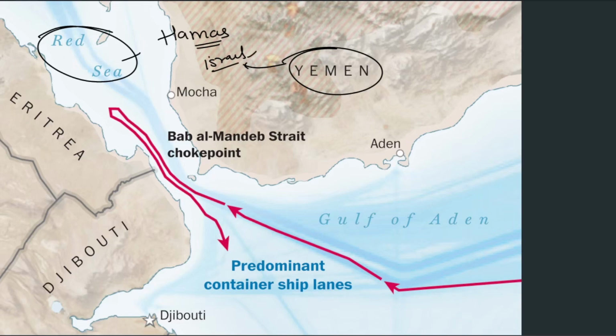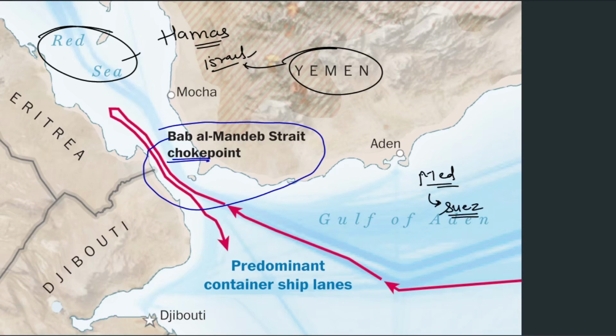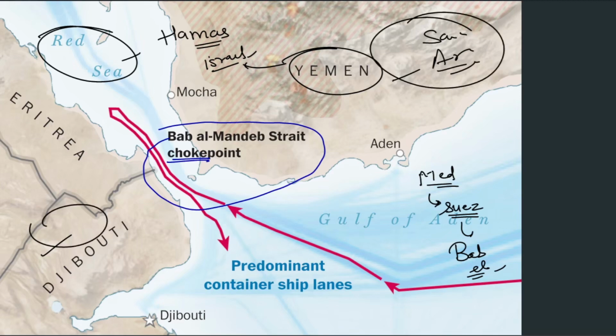So we see a strait here. A very important strait known as the Bab el Mandab Strait, a choke point. Why is it known as a choke point? Because much of the world's traffic goes from here. They come from the Mediterranean to the Suez Canal, and from Suez they come towards the Bab el Mandab Strait. This is the African Peninsula, and this is Southern Arabia or Saudi Arabia. Between the African Peninsula and the Saudi Arabian Peninsula we have the Bab el Mandab Strait.